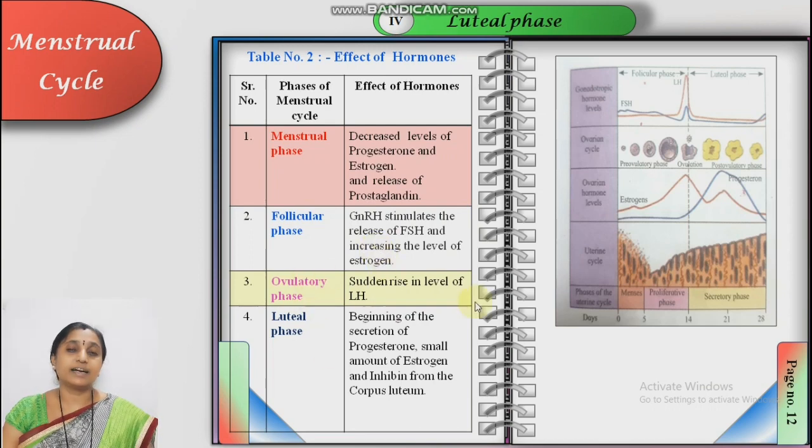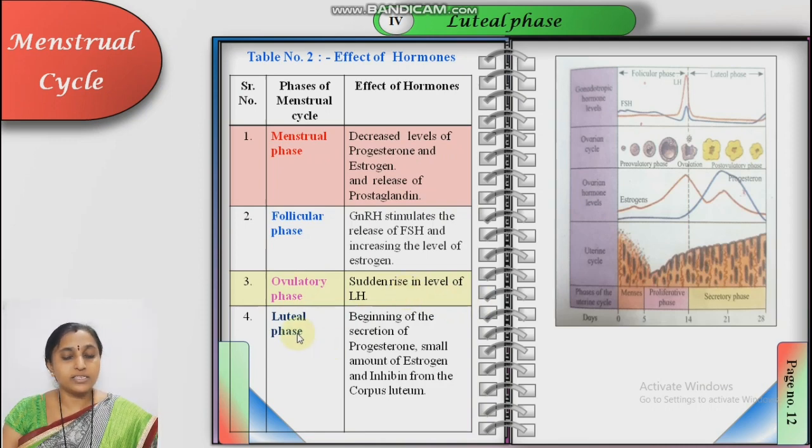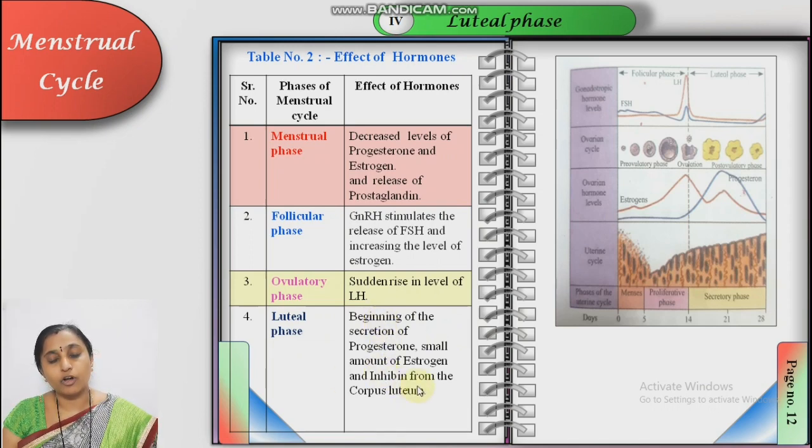Ovulatory phase: sudden rise in the level of luteinizing hormone. Luteal phase: beginning of the secretion of progesterone, a small amount of estrogen, and inhibin from the corpus luteum, which, as the name indicates, inhibits the secretion of FSH.